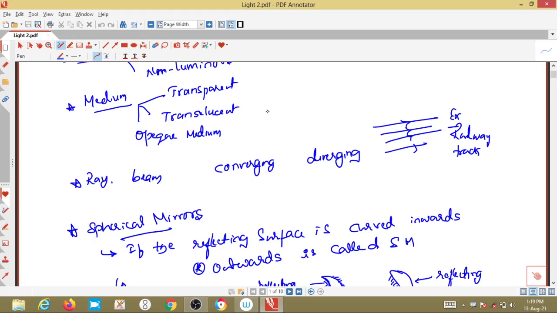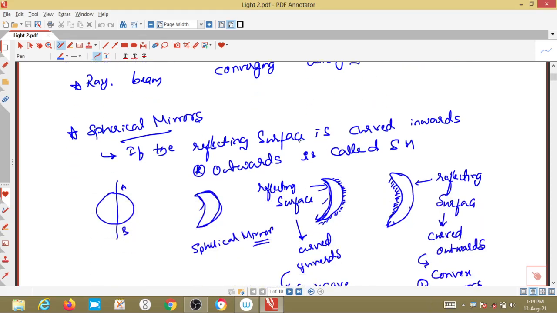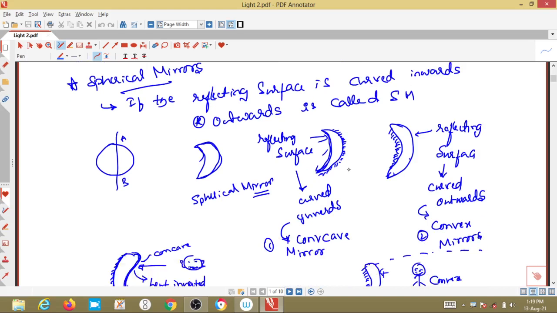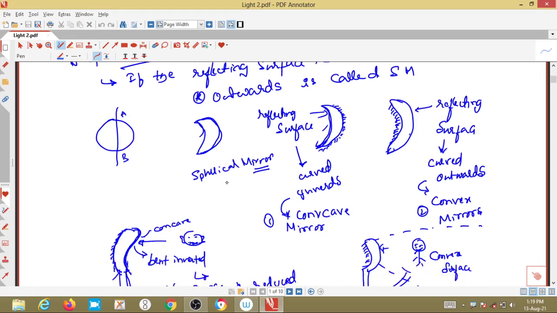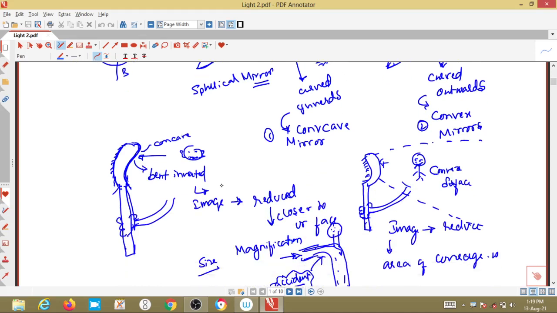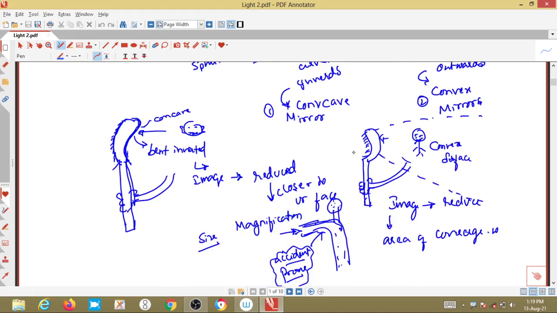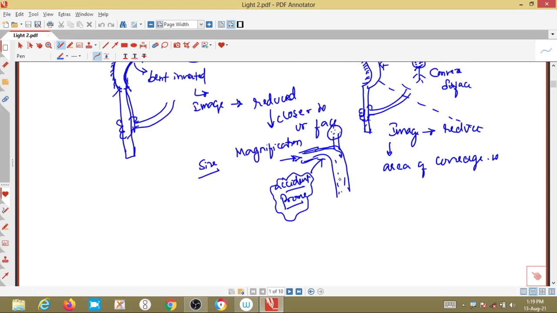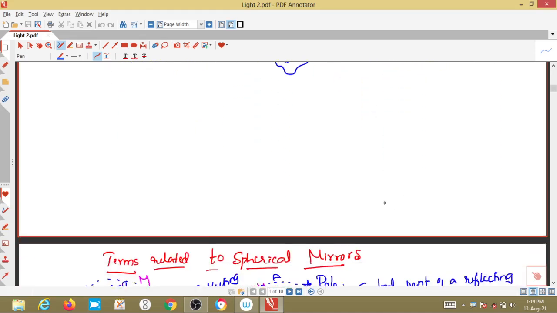Then we studied spherical mirrors, how spherical mirrors are formed. If the reflecting surface is bent inwards, we call it a concave mirror. If the reflecting surface is bent outward, we call it a convex mirror. You have studied how the image looks in the concave mirror and in the convex mirror. I explained all these things in my previous video.